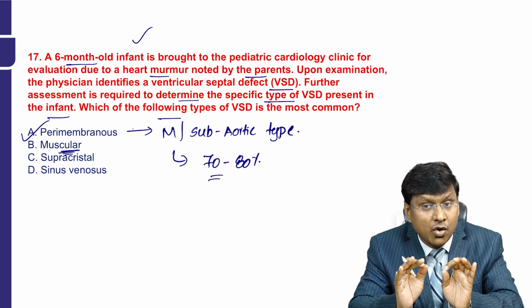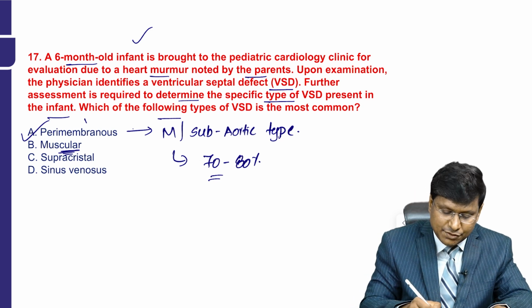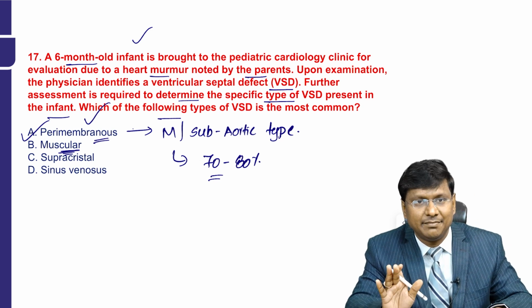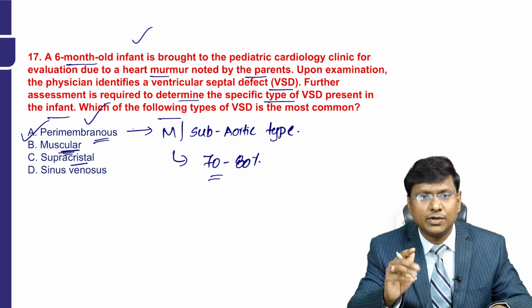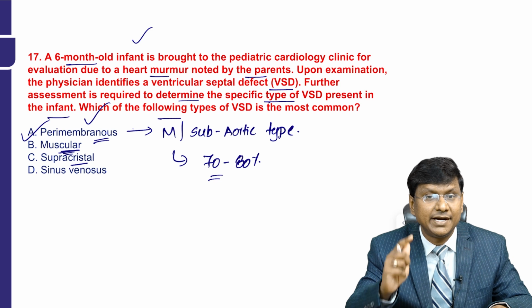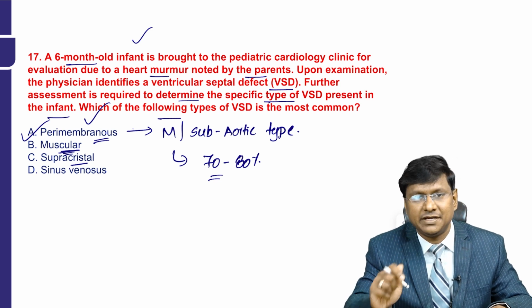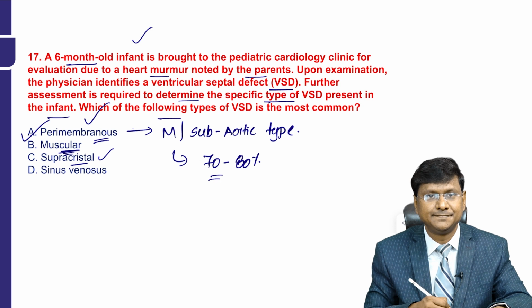While they are a common type of VSD, they are not the most prevalent. So which is more prevalent? That is the perimembranous. The other one is the supracrystal. Supracrystal VSD is also known as conal VSD or outlet VSD, and it is situated above the level of the aortic valve. They are less common than the perimembranous VSDs.